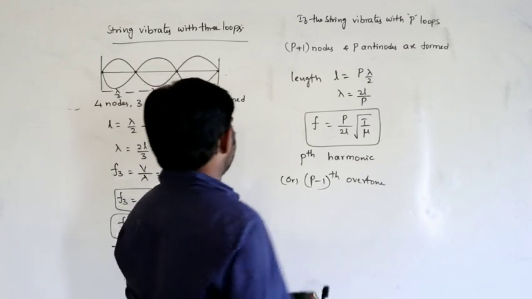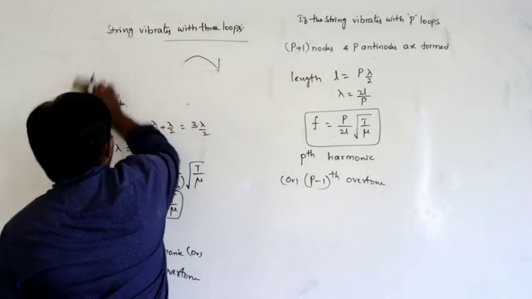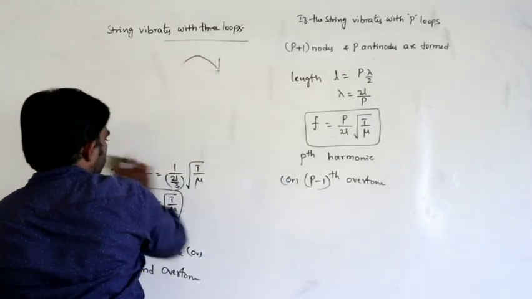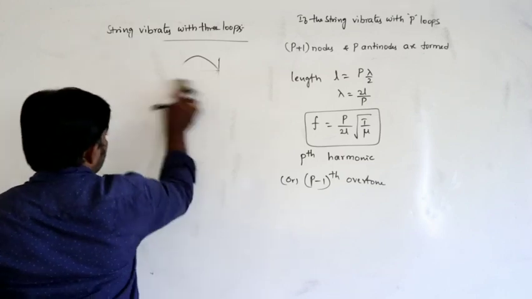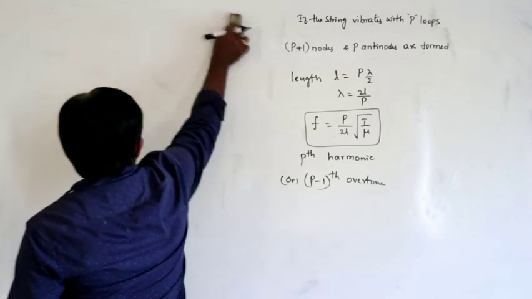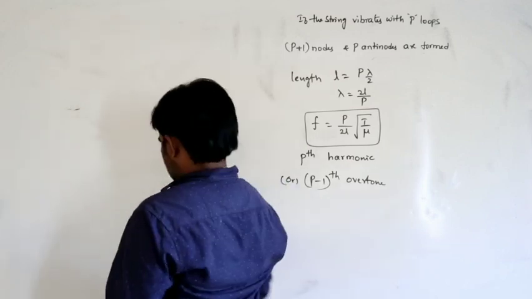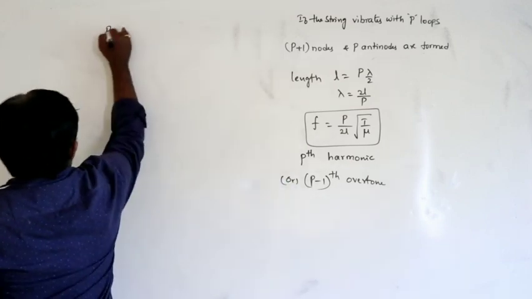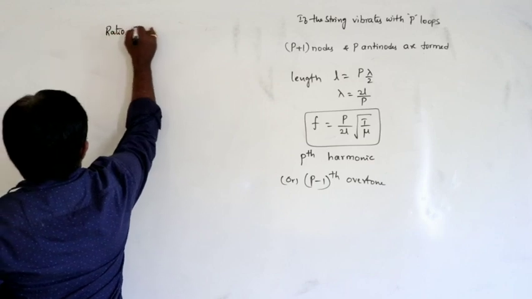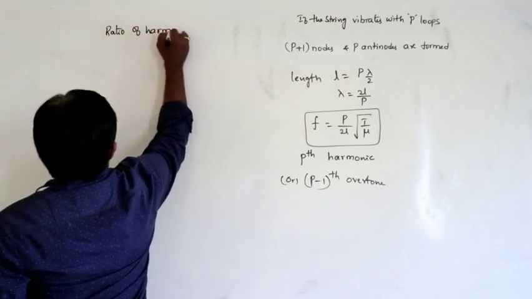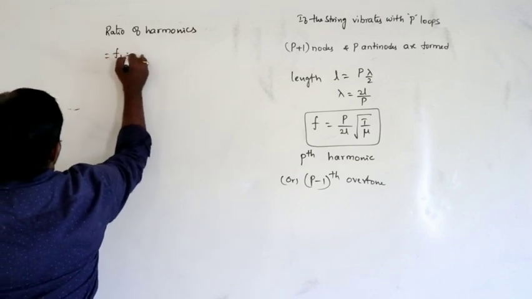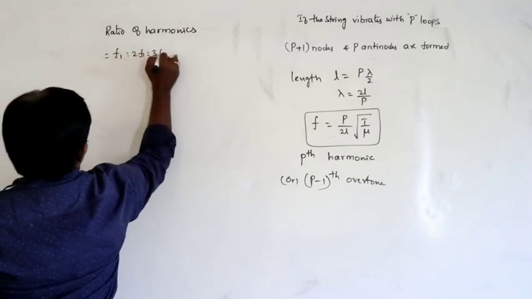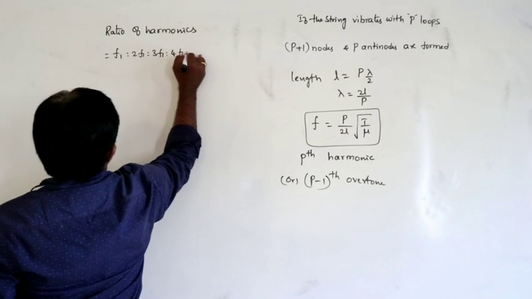Next, coming to the point, what is the ratio of harmonics and the ratio of overtones? First we can write the ratio of harmonics. We can observe all harmonics, that is F1, 2F1, 3F1, 4F1 and so on.